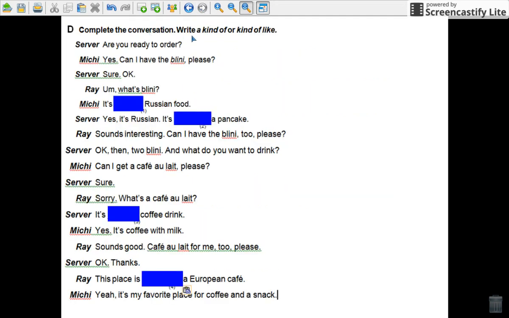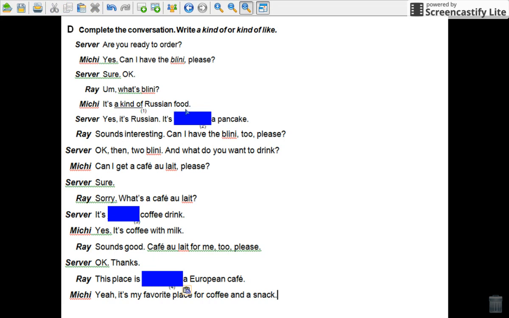Exercise D, you're going to write a kind of or kind of like, okay? When you say a kind of, it's a type of. When you say kind of like, you are saying it is similar, okay? Let's see. Are you ready to order? Yes. Can I have the blini, please? Sure. Okay. It's blini. It's a kind of Russian food, or kind of like Russian food.